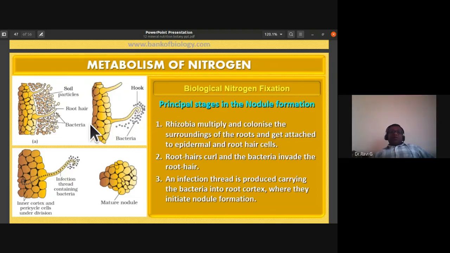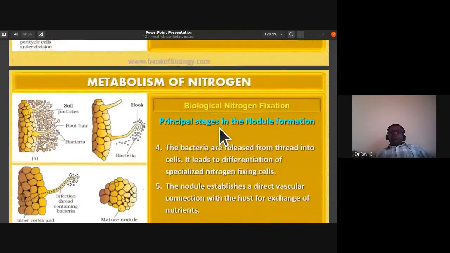So they are going to form an infection thread, where they enter into the cortical cells in a single thread-like entry. An infection thread is produced carrying the Rhizobium bacteria into the root cortex where they initiate the nodule formation, that is root nodule formation.